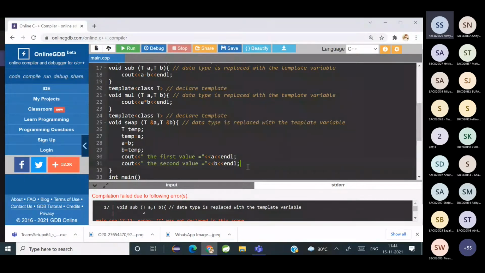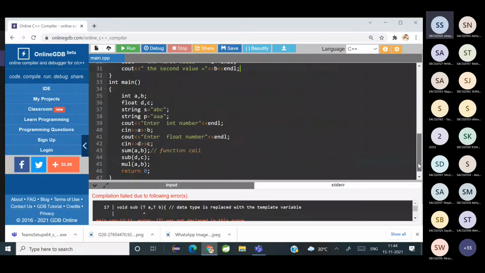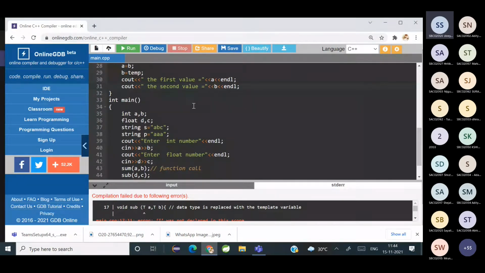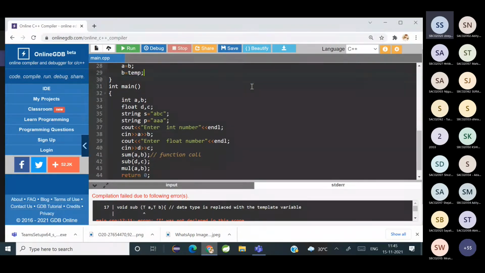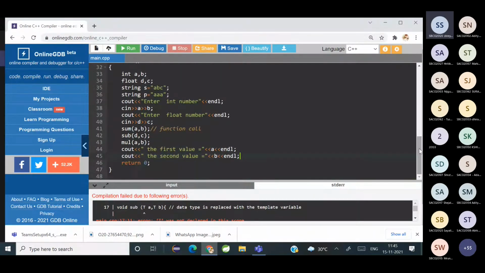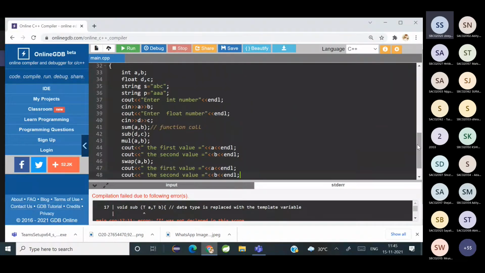B. Or I can print it here also. So I'm passing the address instead of writing there. Put it here, A and B. I'm calling the swap function with A, B, and then I write this one.